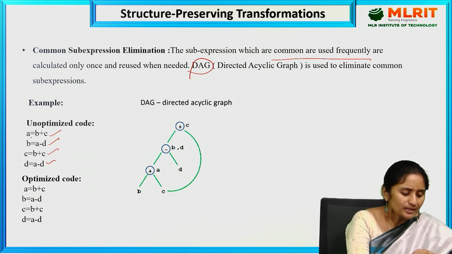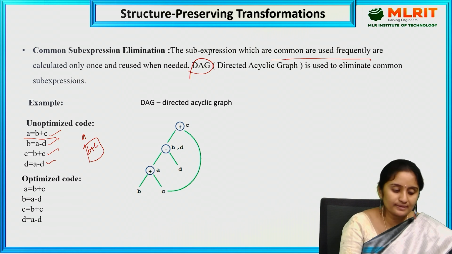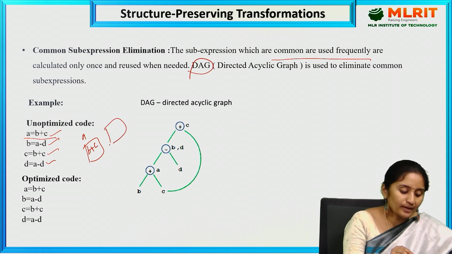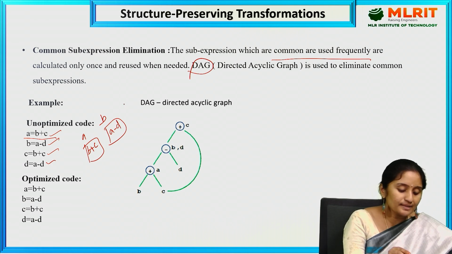See here, the first statement is executed. A equal to B plus C is stored here in A. A equal to B plus C is the statement stored. And the next one I am having is B. B is stored with A minus D. And the next statement C, I am going to have B plus C.